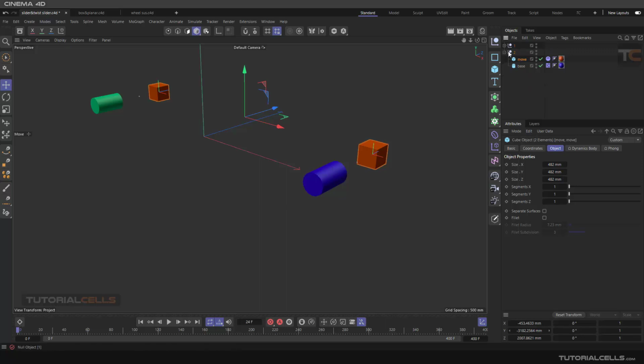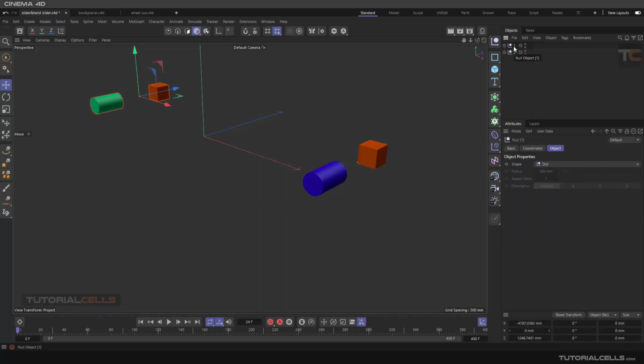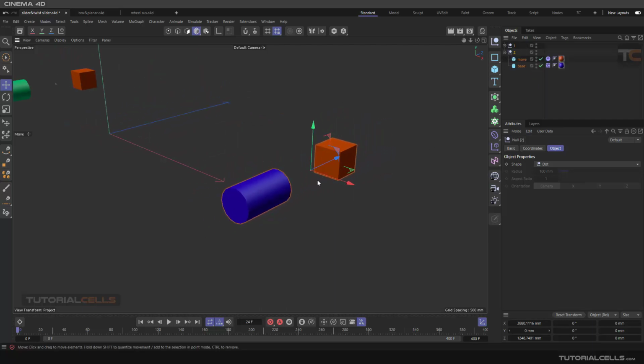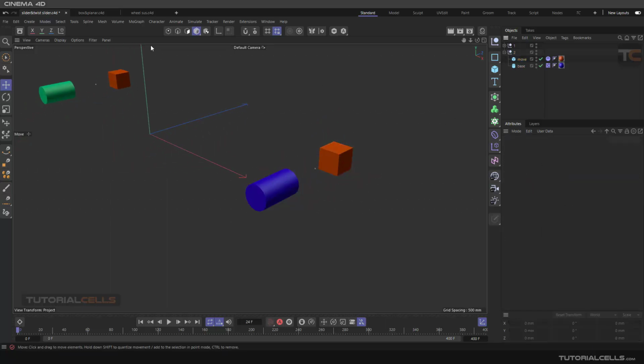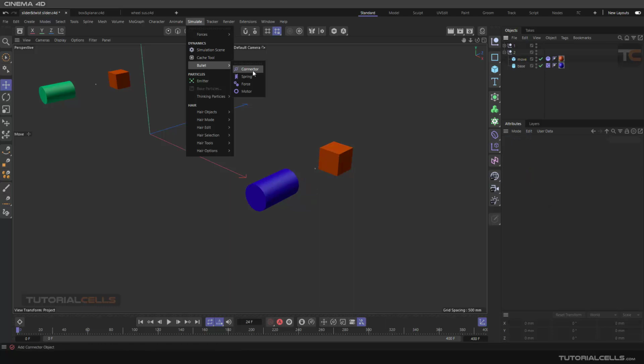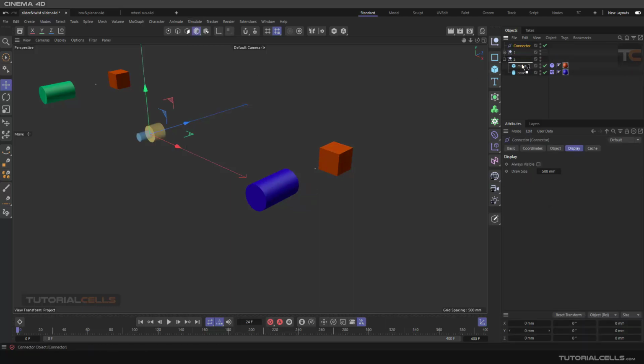From scene number 2, we want a simple slider. It slides this object along another object's axis, so the axes of them are important. Go to the simulation, connector, and bring the connector here, or you can move it in between them for better understanding. The hierarchy is not important, but you can do it. Rename them so you don't get confused.